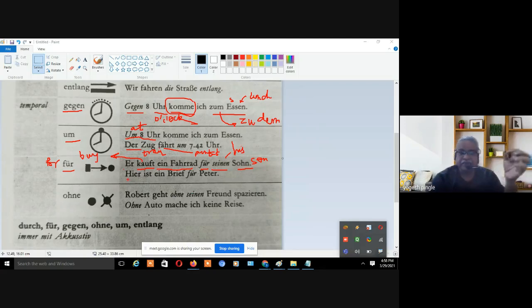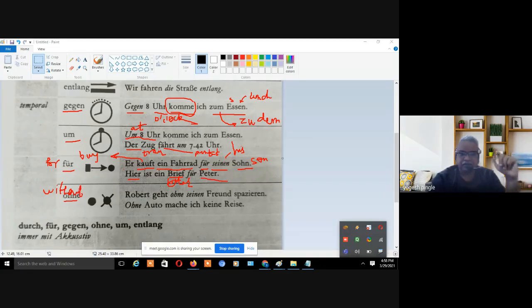Okay. Next is like this. Here is ein Brief. Brief means a letter. Here is a letter für Peter, for Peter. Peter is the name of the person. That's why we don't put any kind of article, but still it is a form of the accusative. Ohne means without. Ohne means without. This is also an accusative form.